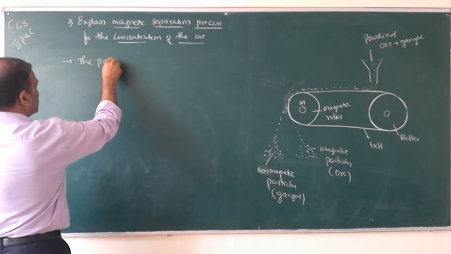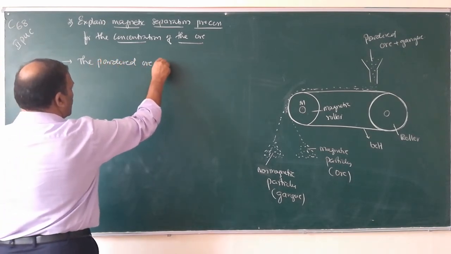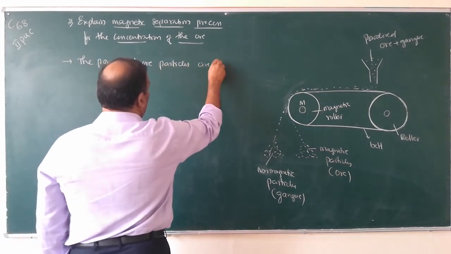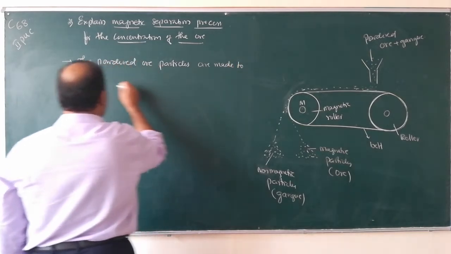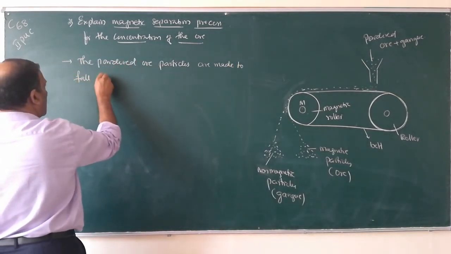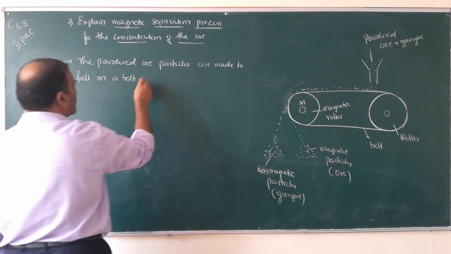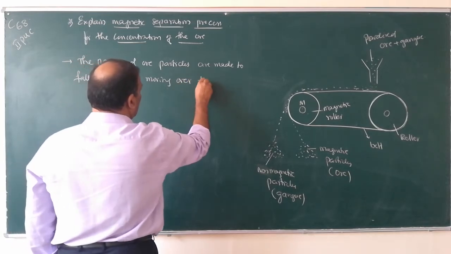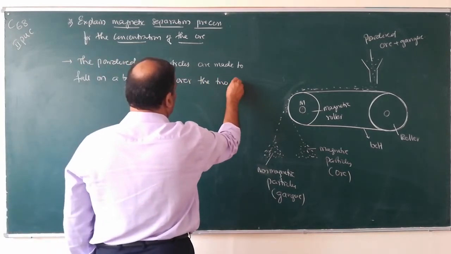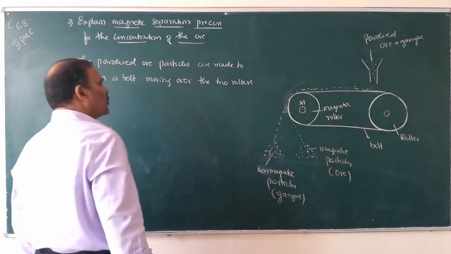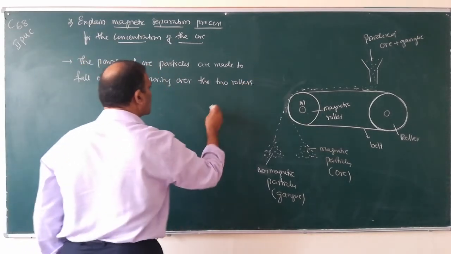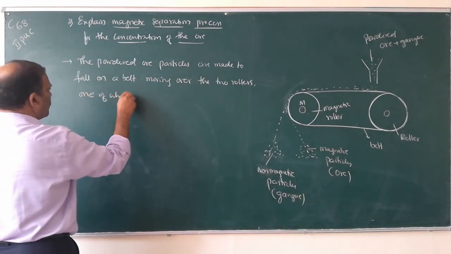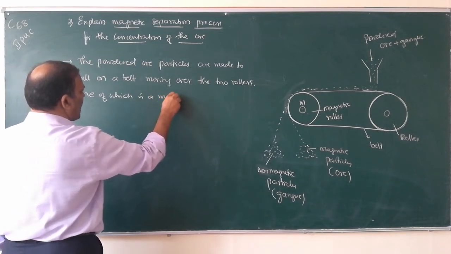The powdered ore particles are made to fall on a belt moving over the two rollers, one of which is magnetic.